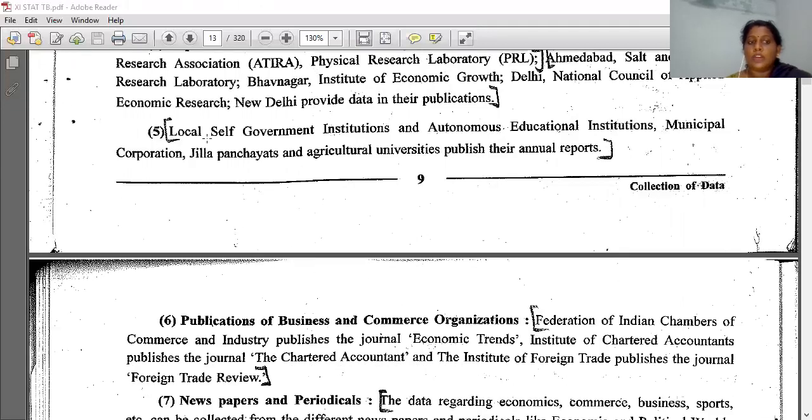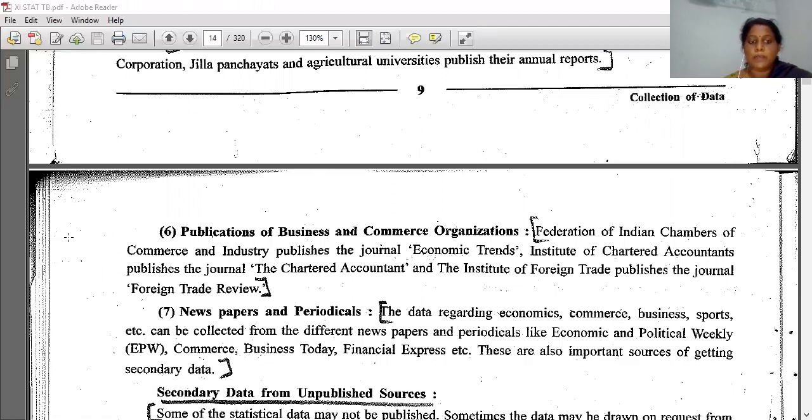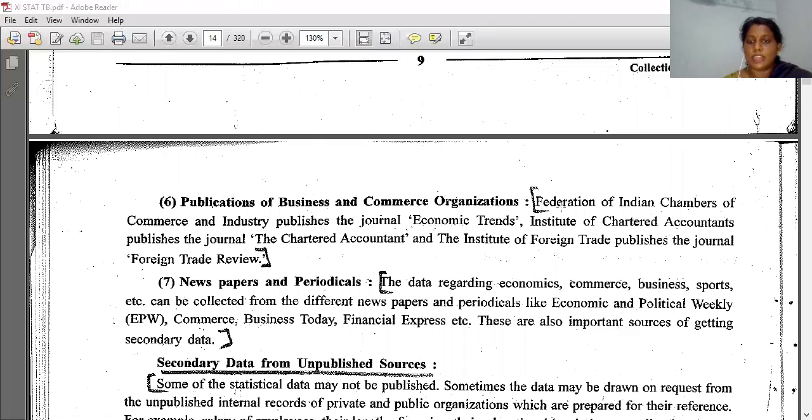Then fifth point is local self-government institutions and autonomous educational institutions. Municipal corporations, Jilla Panchayats and agricultural universities publish their annual reports. Right? Then sixth point, publications of business and commerce organizations. The Federation of Indian Chambers of Commerce and Industry publishes the General Economic Trends. The Institute of Chartered Accountants publishes The Chartered Accountant, and the Institute of Foreign Trade publishes the Foreign Trade Review. All these are the names of the books where the data are published. Okay. Don't worry, you have no need of learning all this by heart.